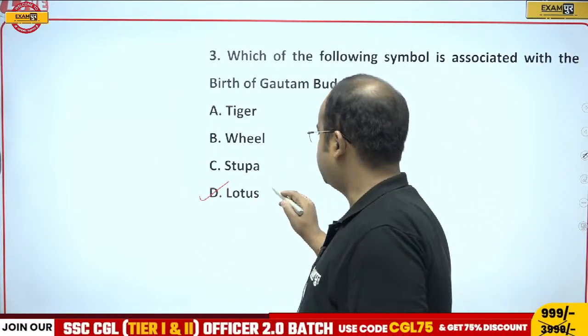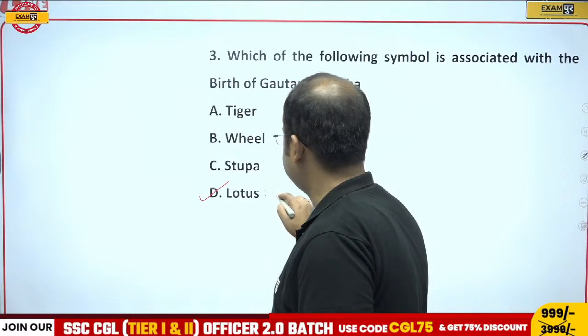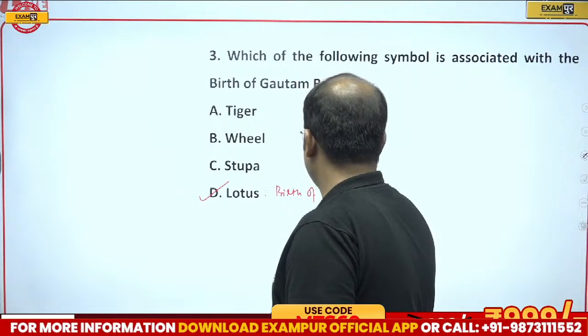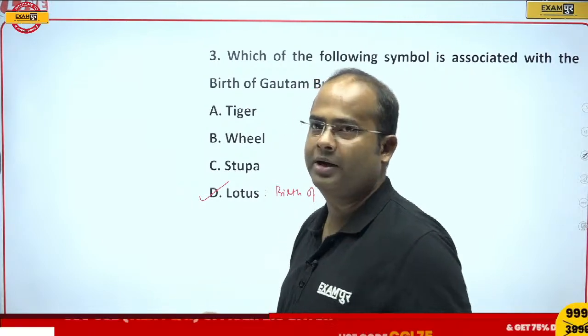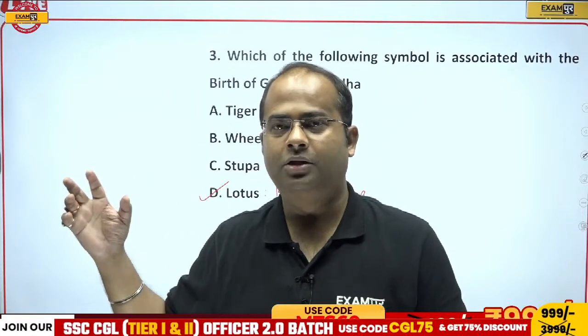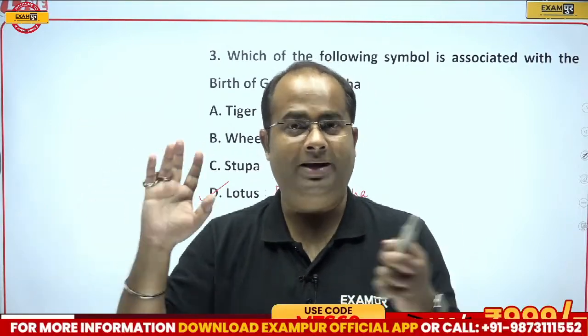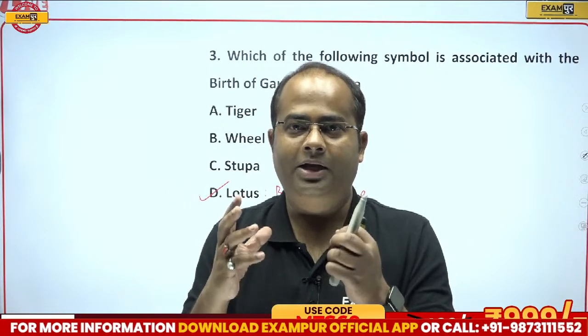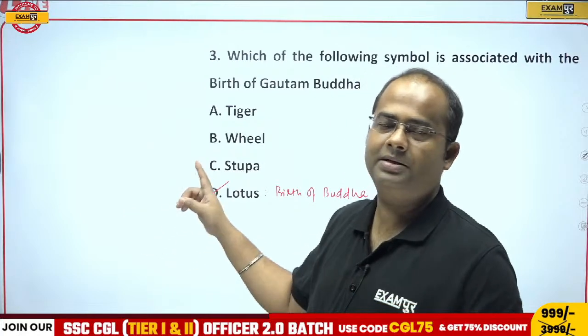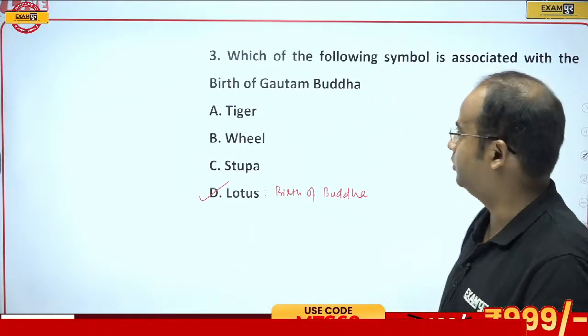Therefore, the lotus symbolizes the birth of Gautam Buddha.